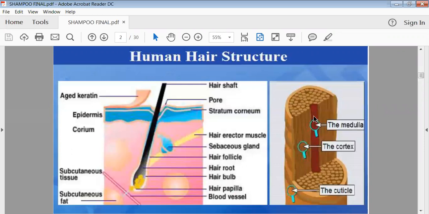See, this is the human hair structure. Already we have seen the hair structure, which has the medulla, cortex, as well as the cuticle. So when we apply shampoo, it generally cleanses your hair shaft and removes hair-attached debris, sebum, oily products, as well as some sticky dust.